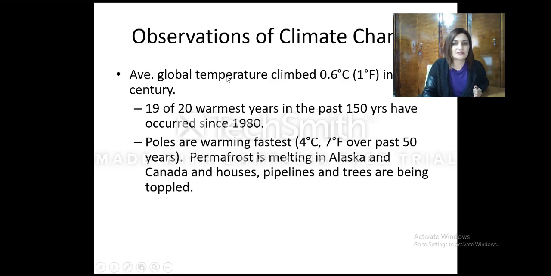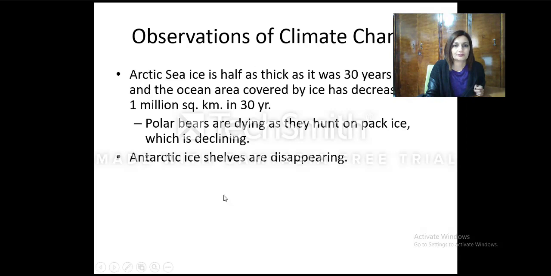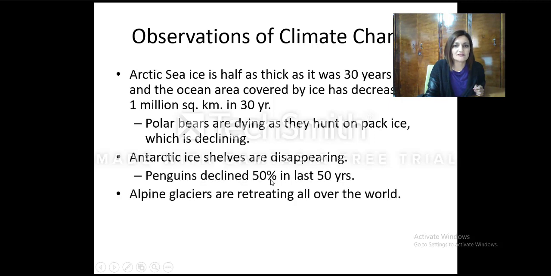Here they give us other examples of climate change, observation of average global temperature increase, as I mentioned already. We have the poles, they are warmer, we are losing ice shelves, the glaciers are melting, permafrost is melting, we have fewer polar bears, fewer penguins. Fewer polar bears because they are dying, Antarctic ice shelves are disappearing, penguins declined by 50%, alpine glaciers are retreating.